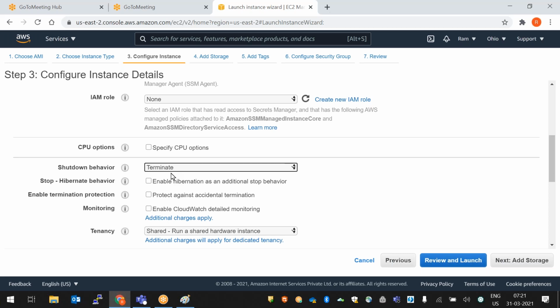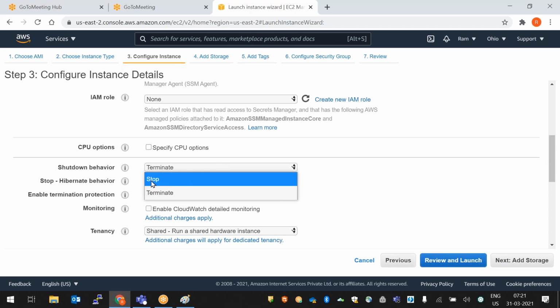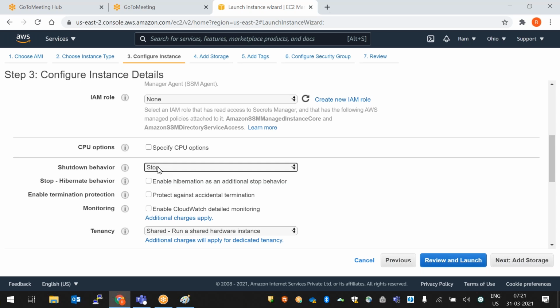For 1 day or half day sessions, 4-hour sessions, we create some test servers. When they stop the server, it will be terminated, which is fine. Otherwise, what will happen? If it is not terminated, a bill will be generated. That is why for test lab purposes, we use this terminate option. Normally we keep this as stop. By default it is selected, and we need to keep the same.